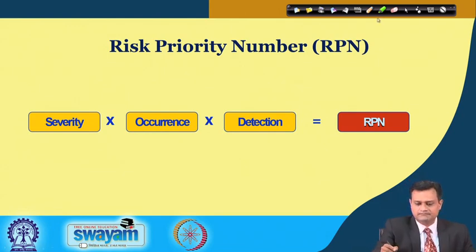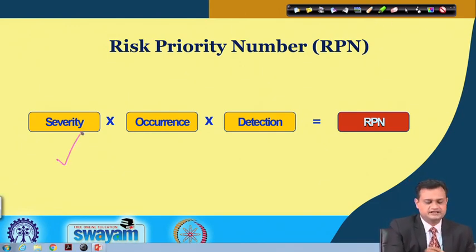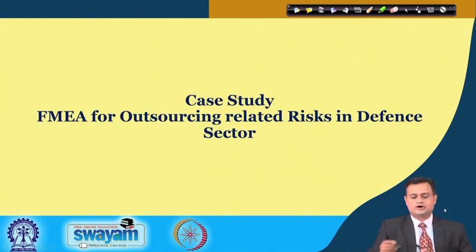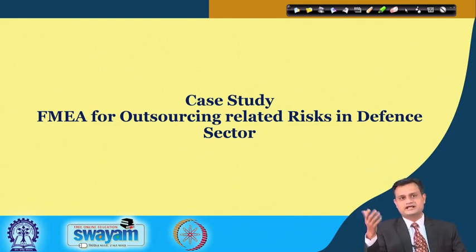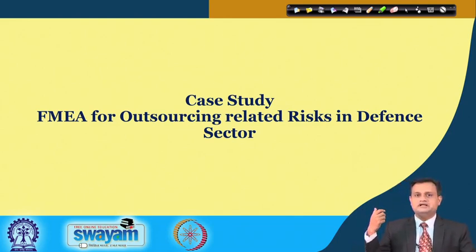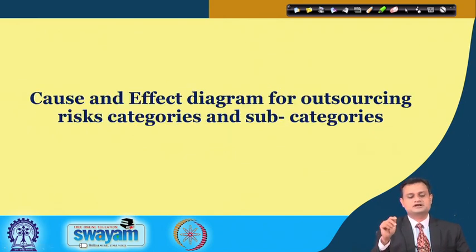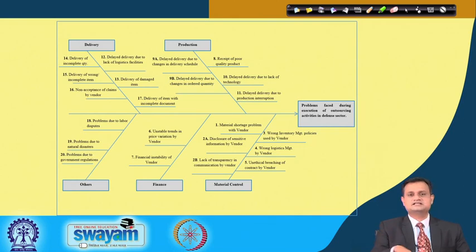So typically my RPN is severity times occurrence times detection, equal to RPN, and this is how I compute the RPN. Let us see a case study to give you better confidence in executing FMEA. Here we did some research and FMEA for outsourcing related risk in the defense sector. Basically this application of FMEA was conducted. First, as you understand, I need to do cause and effect brainstorming analysis, and this is done for risk pertaining to the outsourcing process in the defense sector.